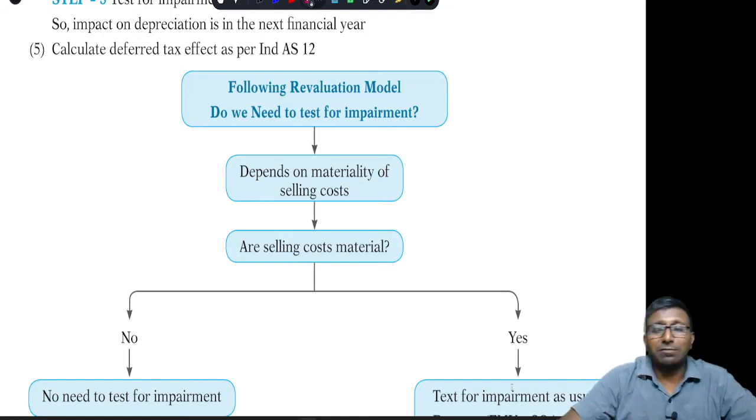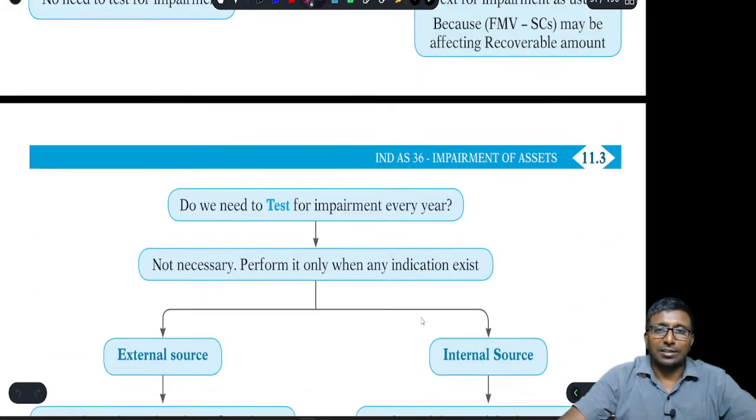Next, if you are following the revaluation model, sir, will there be any impairment effect? Yes, in the revaluation model, fair market value only will be considered, not fair market value minus selling cost. So now the discussion is based on the selling cost significance. If the selling costs are significant, then you have to calculate fair market value minus selling cost and value in use obviously. Then you have to check whether there is an impairment loss. No sir, selling costs are hardly anything, then there is no impairment, then just go ahead, the revaluation you have done is sufficient, you don't need to follow this standard, right?